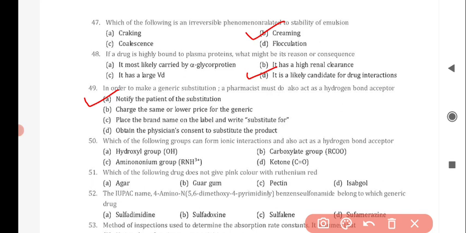Next question is, which of the following groups can form ionic interactions and also act as hydrogen bond acceptor? And the correct answer is option D, ketone, C double bond O. Next question is, which of the following drug does not give pink color with ruthenium red? And the correct answer is option B, guar gum.